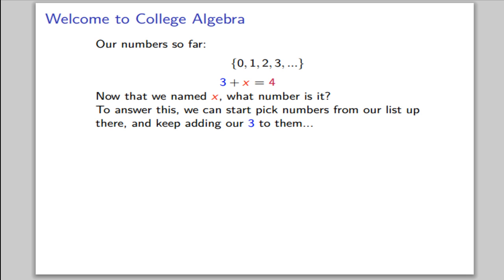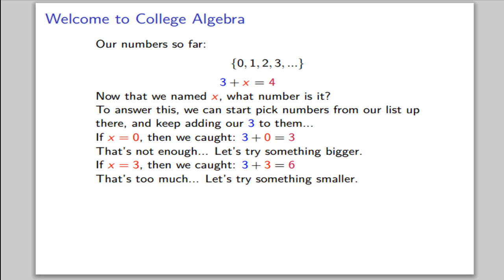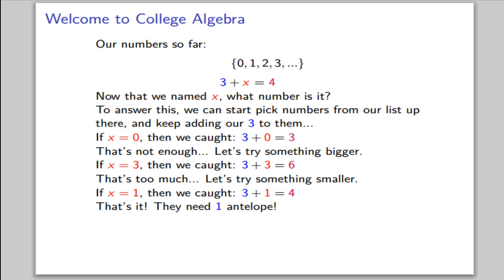To answer this, we can start picking numbers from our list up there and keep adding our 3 to them. If x is 0, then we caught 3 plus 0, which is 3. That's not enough. Let's try something bigger. If x is 3, then we caught 3 plus 3, which is 6. That's too much. Let's try something smaller. If x is 1, then we caught 3 plus 1, which is 4. That's it. They need 1 antelope.